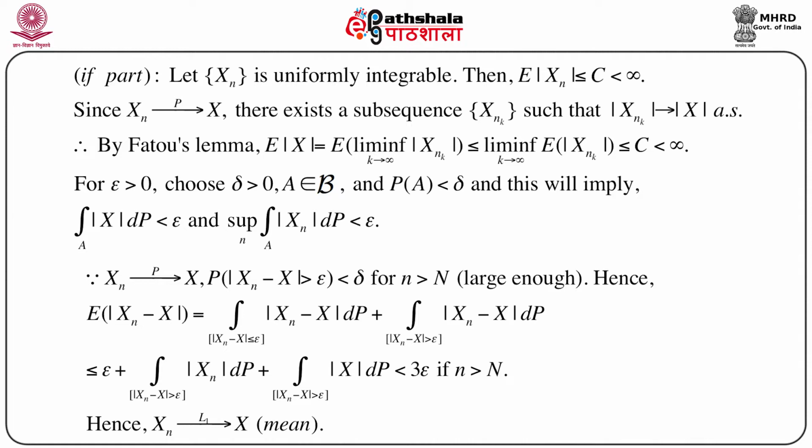over the set where mod xn minus x is less than or equal to epsilon, plus the same integral over the set where mod xn minus x is greater than epsilon.